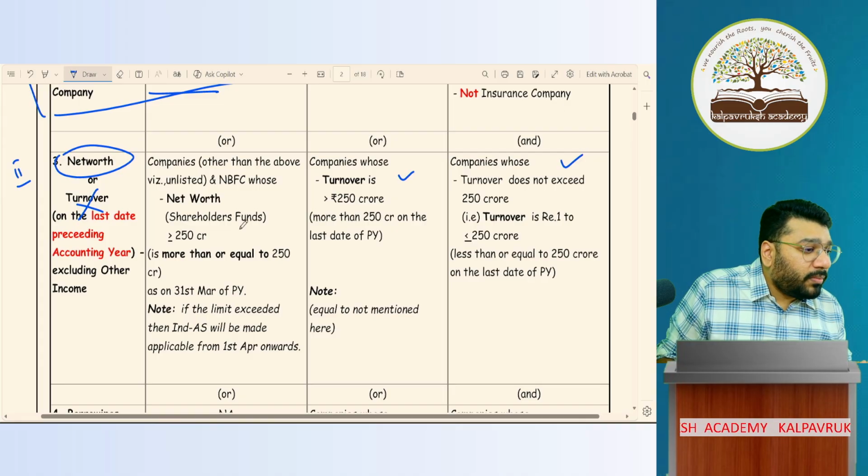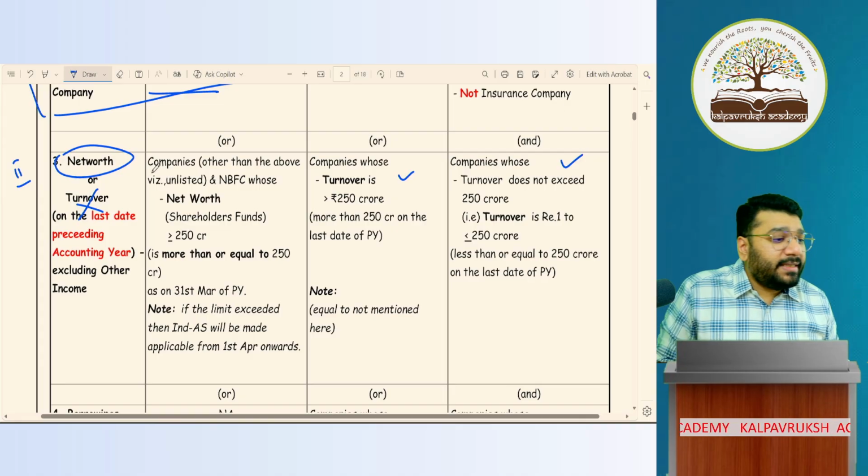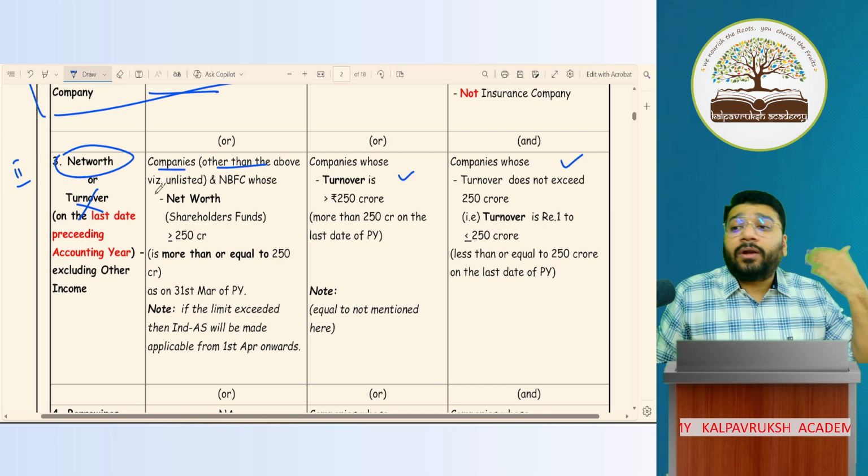Okay. Now, we are talking about those companies which are not covered above. So who's not covered above?